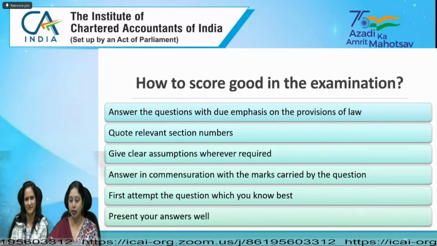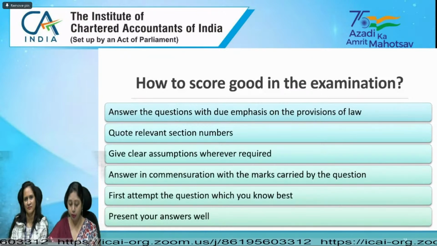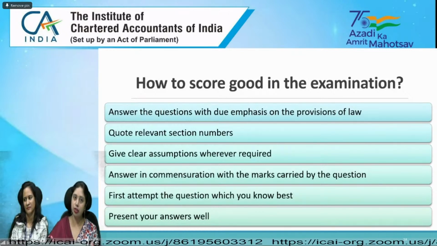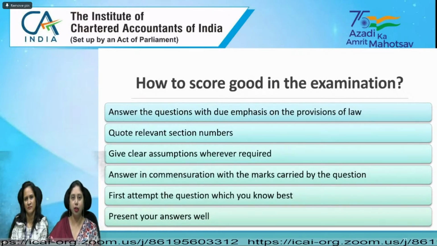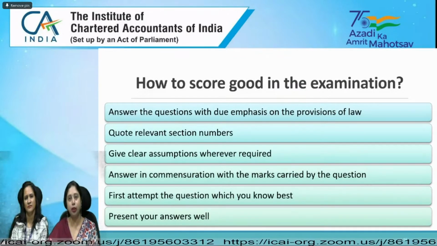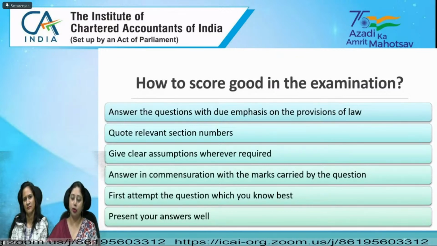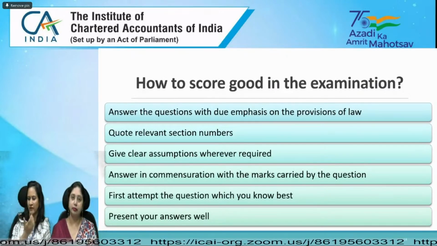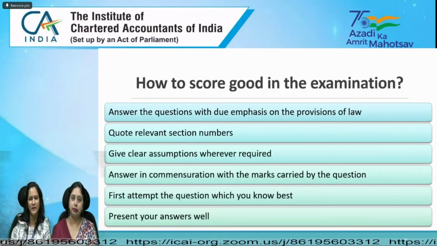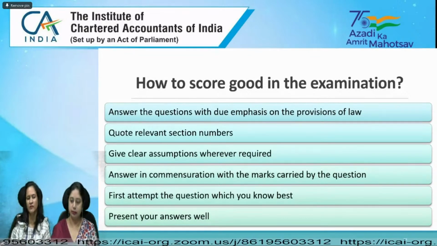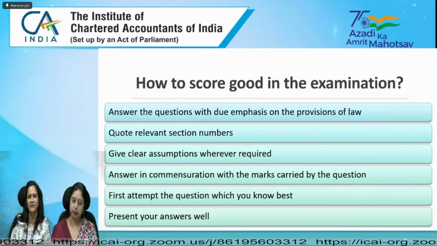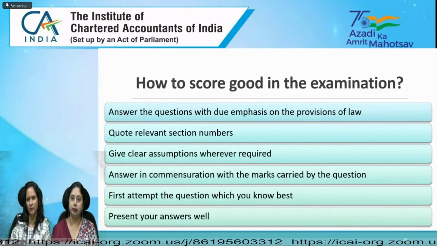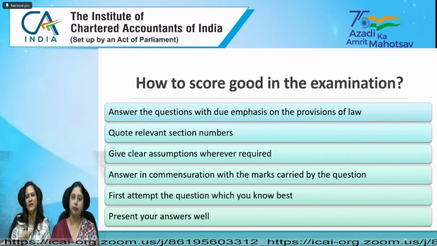As Swati has rightly pointed out, you have to write what is expected from you, according to the requirement of the question. So if the question requires you to answer for 2 marks, then you should give only 2 or 3 points. See what is the actual weightage expected, what is the actual requirement of the question, and then answer accordingly. In some cases, if a question carries 10 points and is asked for 2 marks, you answer any 2 points, and if it is for 5 marks, you mention any 5 points. But one point to note is that this type of strategy will apply wherever there are independent points to answer.